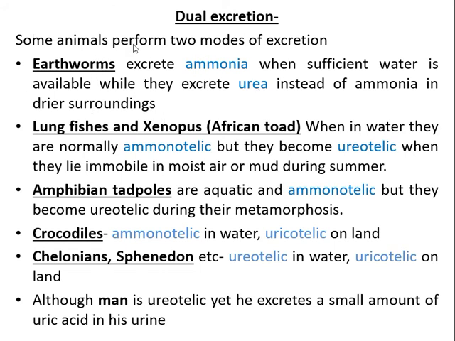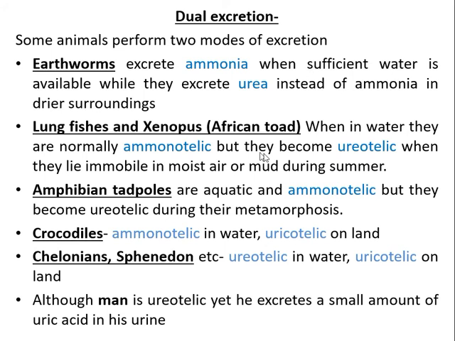They show both types. Now, lungfishes. Then the xenopus or the African toad, it's an amphibian, as well as the lungfishes. When they are in water, they are ammonotelic because plenty of water is available. We know that for elimination of ammonia, what is required is plenty of water. So when they are in water, they will be ammonotelic.